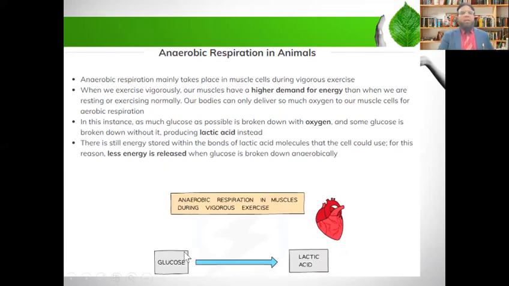You can see in the diagram anaerobic respiration in muscles during vigorous exercise. So see, the glucose is broken down into lactic acid. And already we have discussed that this lactic acid accumulates in the muscles and stiffens our muscles. Even after the exercise, our breathing rate and heart rate are very high, just to take up more oxygen and break down this lactic acid and normalize the pH of blood.